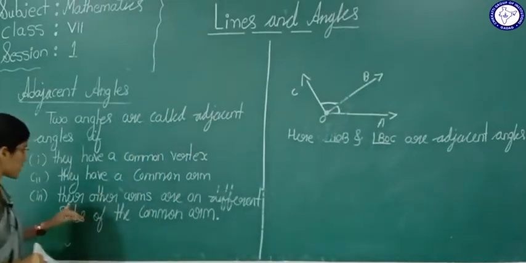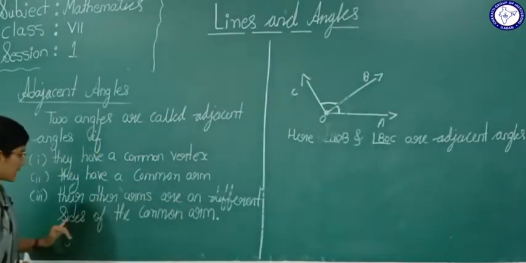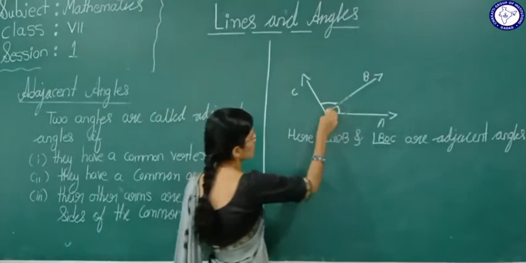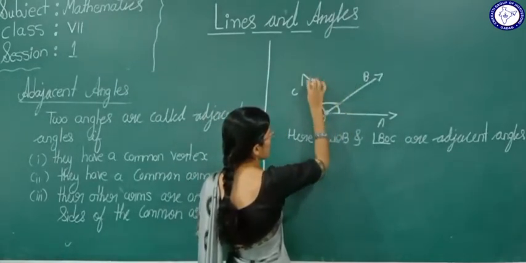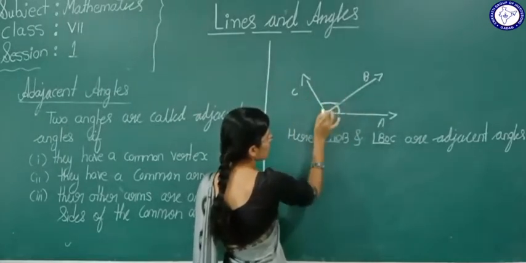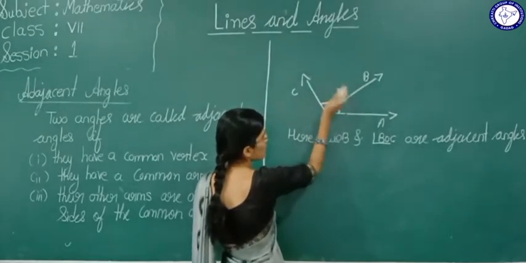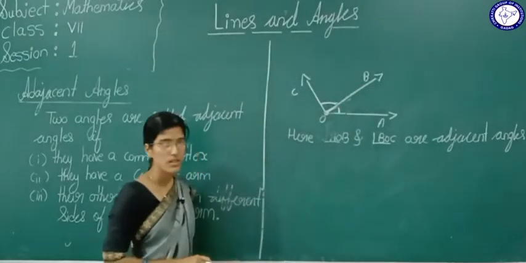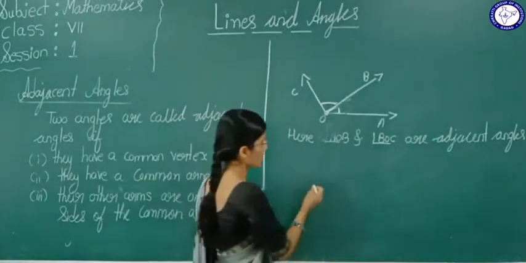Now point number 3, see here, their other arms are on different sides of the common arm. Now see here this is a common arm, okay. The other arms are OC and OA. This OC and OA are on the different side of this arm OB. Yes? So such angles are called adjacent angles. So one more example I will give here.